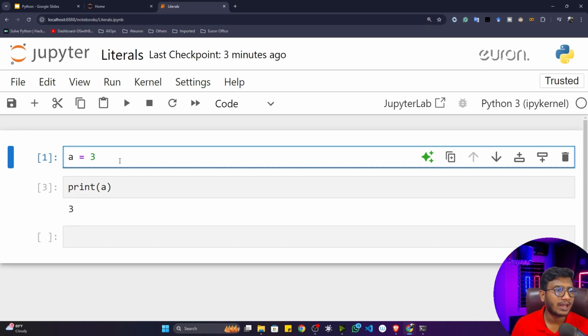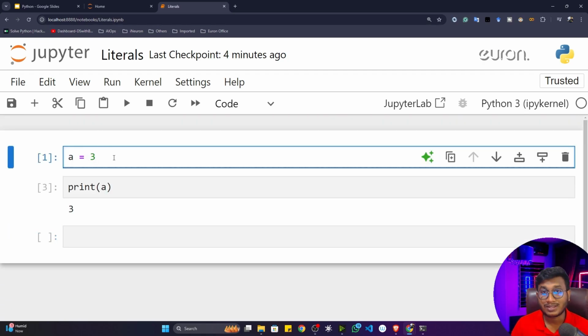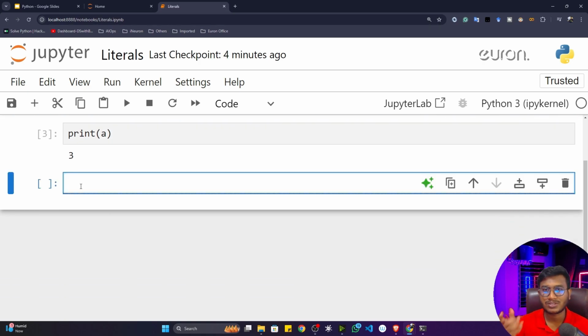There are so many ways I can define a literal inside a variable. In this video, I'll show you each and every way you can define a literal inside a variable. As of now, you have seen we can store any kind of floating number or integer number inside a variable. But apart from that, we can also set a literal in a different way. Let me show you some examples.